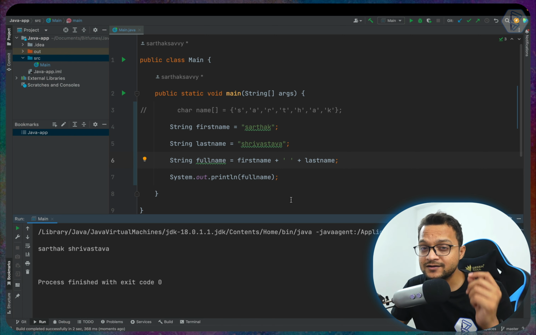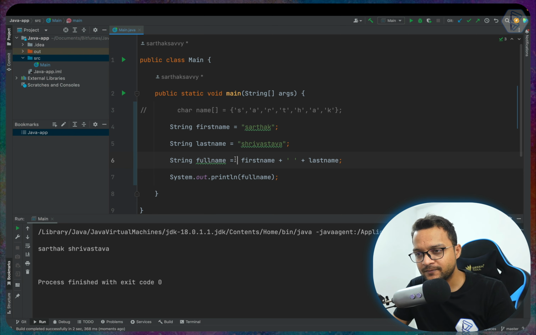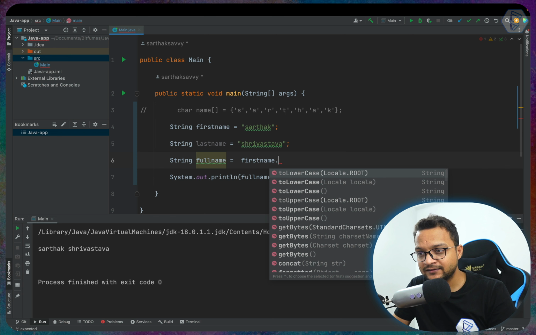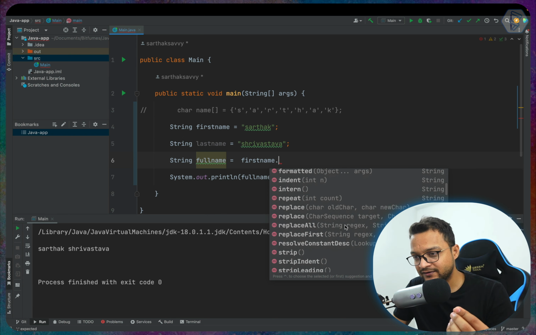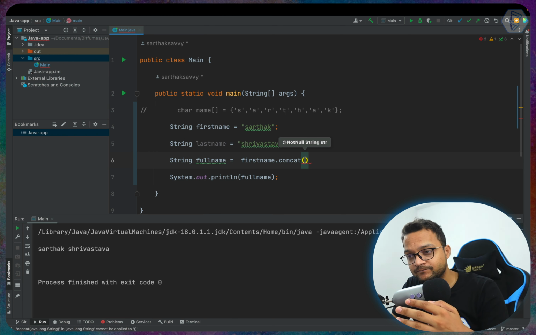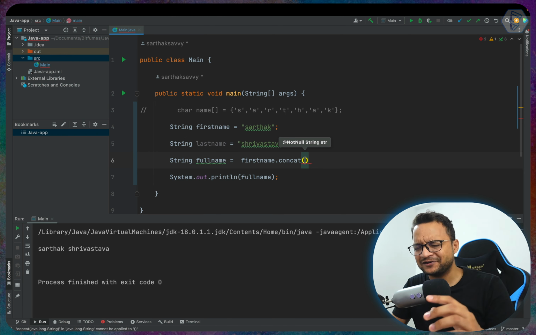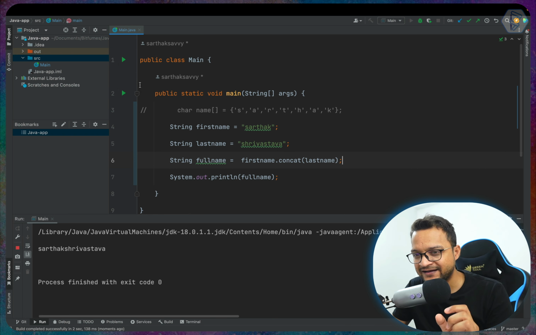Now there is another method of connecting two strings in Java. What you have to do is first start with the variable name, like we have a variable called first name, a string. Then you have a lot of other methods available for the string type, but we are interested in concat. So concatenating with another variable. I'm going to say last name, and we know that this does not have any space, so both strings will be concatenated, joined, connected, like this.